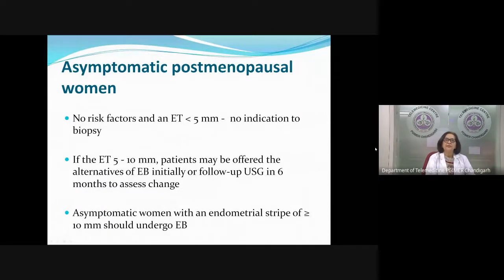So in an asymptomatic lady, if the endometrial thickness is less than 5, nothing is to be done. If endometrial thickness is 5 to 10, and there is some factor in her history which says she's high risk for carcinoma endometrium, we can give her an option of EB, or we can follow her up after 6 months to see the change. But an asymptomatic woman, if her ET is more than 10, even if she has not bled, should be sampled.